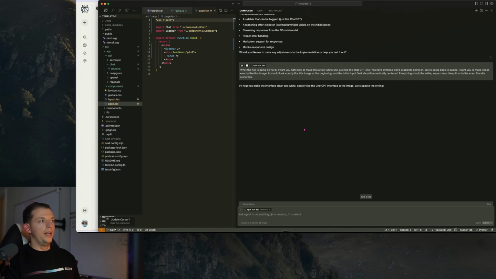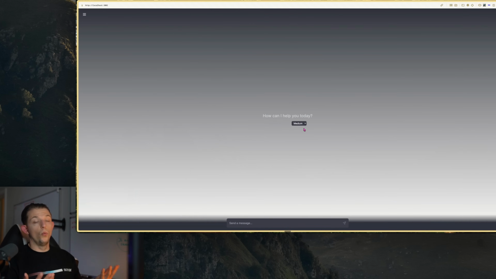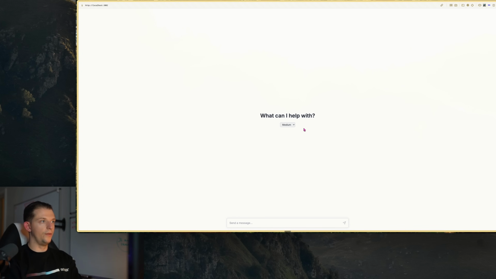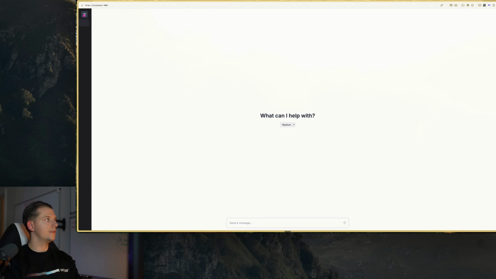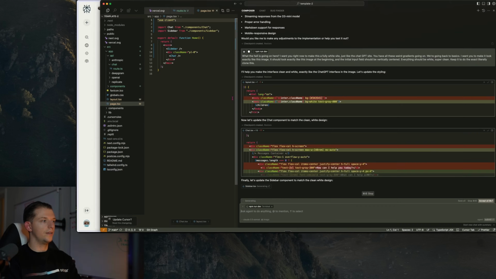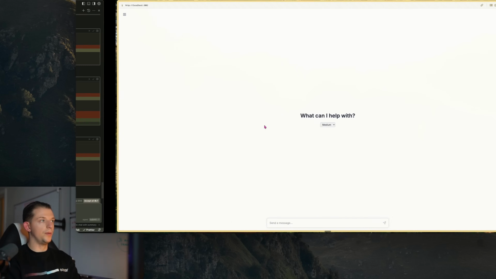And so now we're running it. And we can actually just sit here and watch as the changes are made to the app. Okay, it changed it to white. Okay, there we go. It edited this. Where did our, oh, there it is. So we still have that button. It's hidden up here. It's still coding. Finally, let's update the sidebar component.